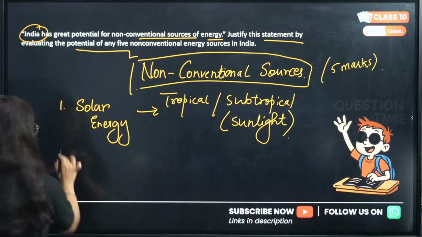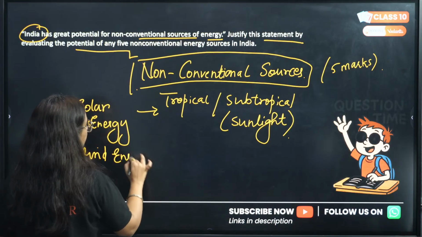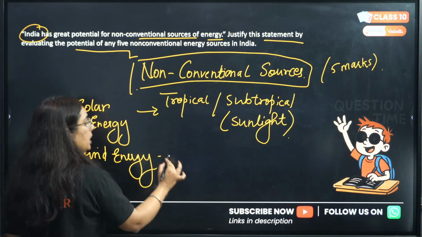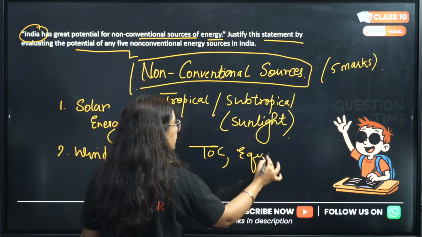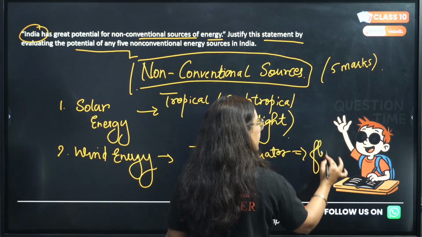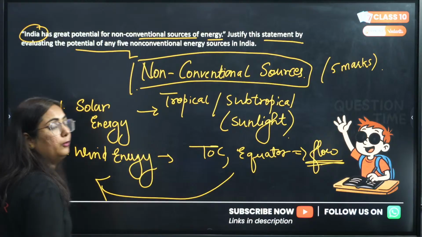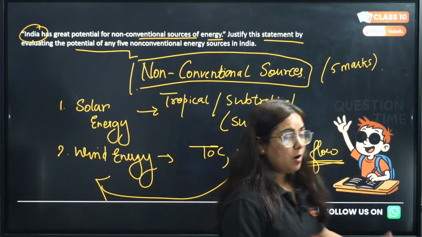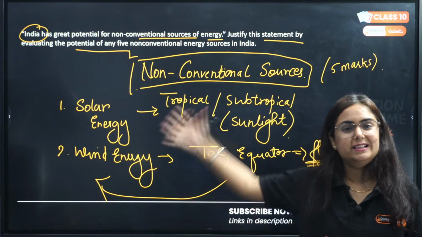Right? Also then we have wind energy, because if we talk about the location of India, where we have Tropic of Cancer, we have equator just below India, due to which flow of wind is regulated throughout the year, which helps us to give wind energy. Now tell me, is this clear?